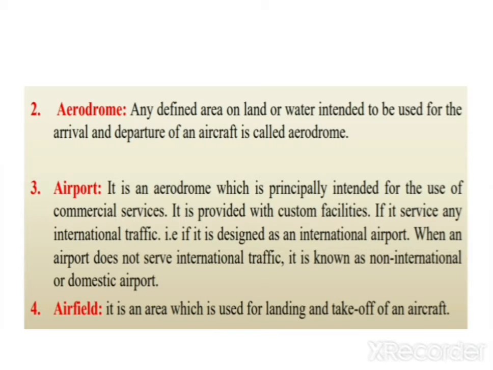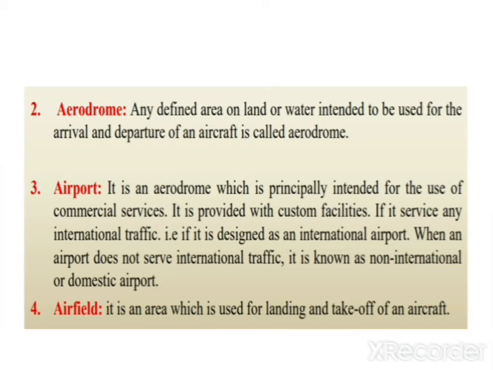And airport is a commercial area. Understand? How can you define airport? An airport is an aerodrome which is principally intended for the use of commercial services. It is provided with customs facilities if it serves any international traffic, that is, if it is designated as an international airport.